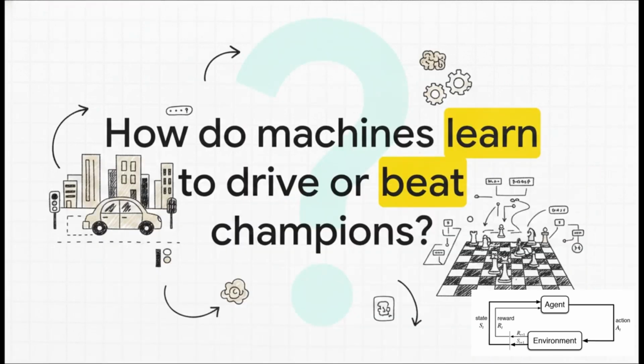Okay, let's dive right into this. How exactly does a machine learn to navigate a super busy city street or completely outsmart human grandmasters at games we've played for centuries? I mean, a human programmer didn't sit down and code every single possible scenario, right? There's no way. The machine taught itself. And understanding exactly how it pulls that off is what we're going to unpack today.